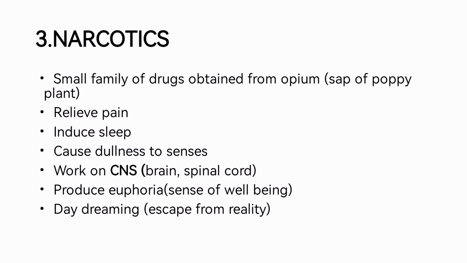Now let's start with the last group, the narcotics. Narcotics are basically a small family of drugs obtained from opium, the sap of the poppy plant. You have studied the poppy plant in your first lectures. The poppy plant is the main plant from which the main group of painkillers is obtained, the opiates, which help in treating pain, and cause sleeping, or relaxation in the person's body.